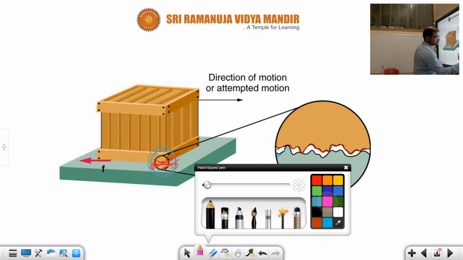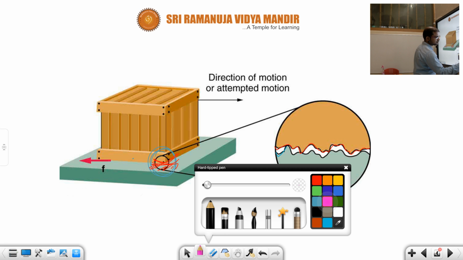You can see between these two some irregularities are there. They both are not completely smooth. Now what will happen, children? Apply just common sense. Normally, there will be interlocking between these two surfaces. If you observe carefully, these two surfaces can mix with each other like this. Understood?